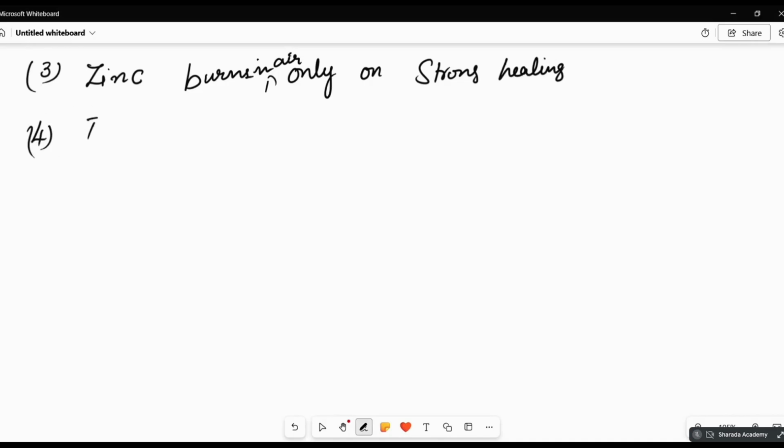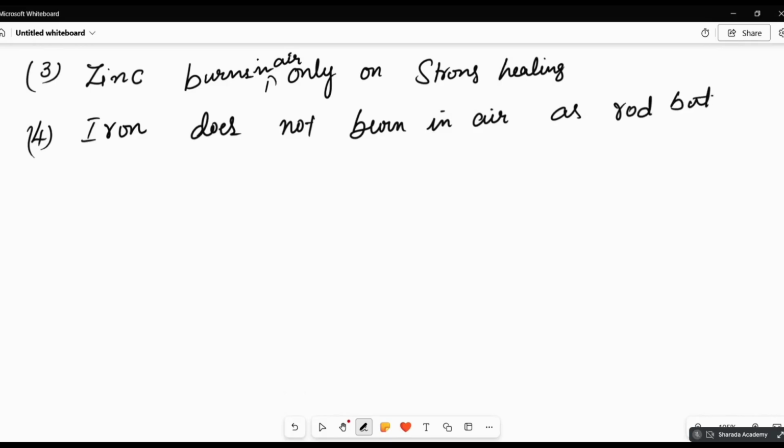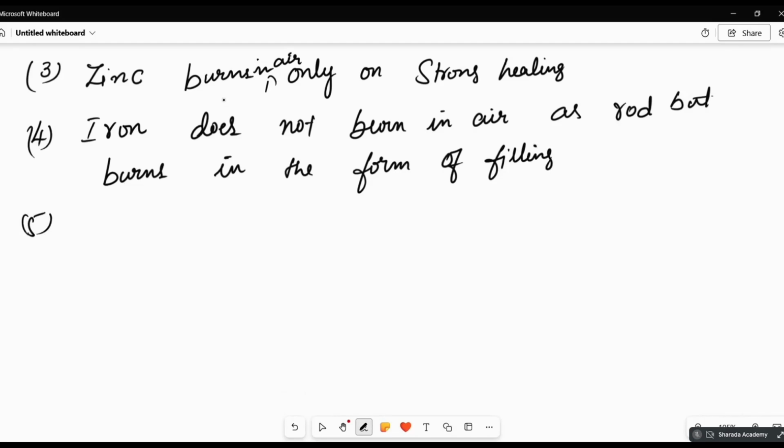Right? Then iron does not burn in air as a rod, but burns in the form of filings. Write down, I'll explain. In the form of filings. Iron does not burn in air as a rod, but burns in the form of filings.